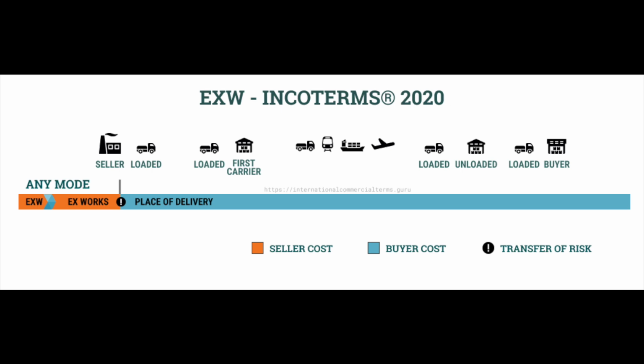Now, Buy de Brazil, the buyer, is responsible for loading the goods at Technova's warehouse, export customs clearance in Germany, arranging and paying for inland transport from Technova's warehouse to the port in Germany, international shipping from Germany to Brazil, import clearance, duties, and taxes in Brazil, and finally, delivery to their own warehouse in Sao Paulo in Brazil.